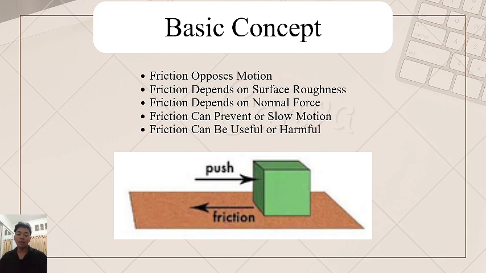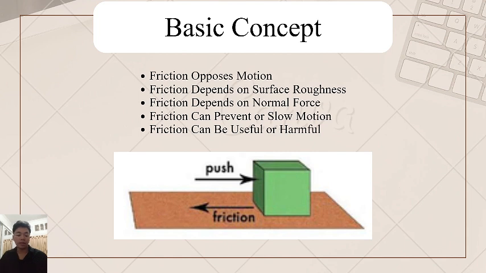Number 1: friction opposes motion. Friction always acts against the direction of motion or attempted motion. If you push a box forward, friction acts backward. If a car's wheels roll forward, friction on the tires pushes backward.